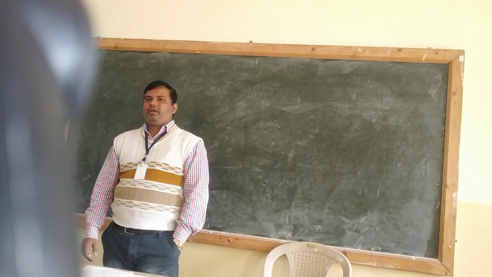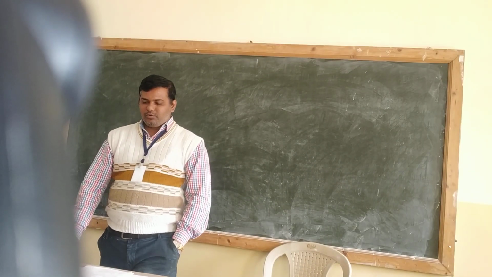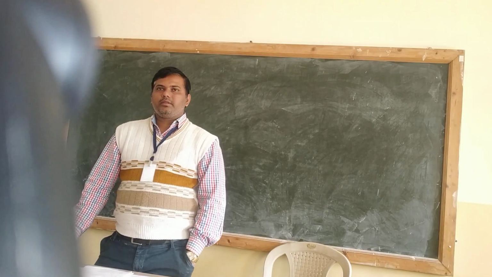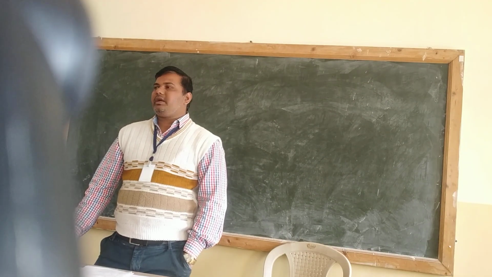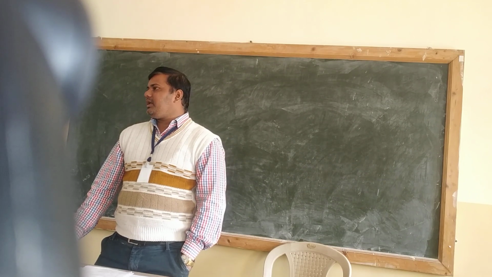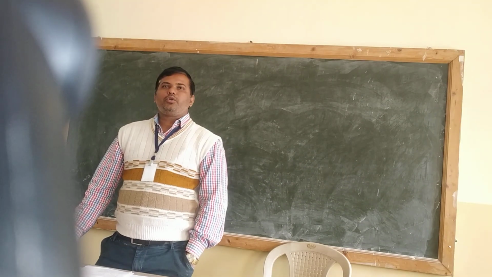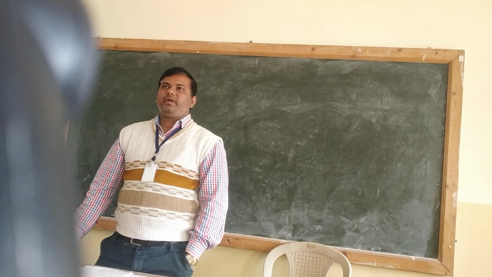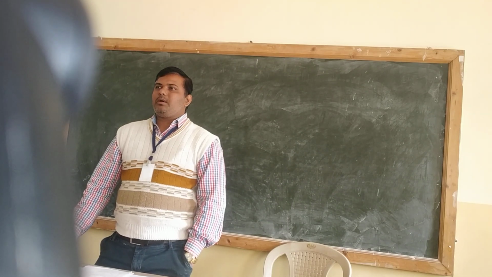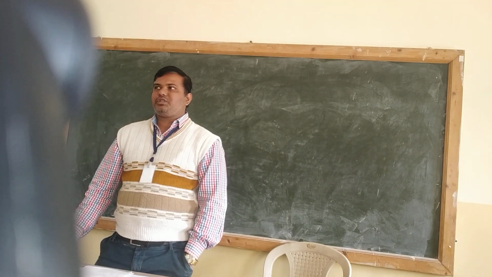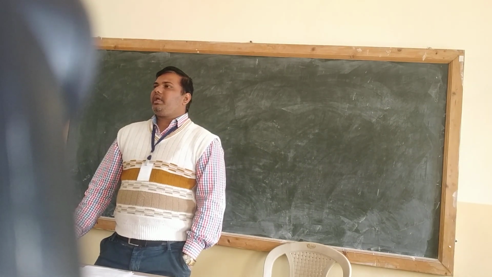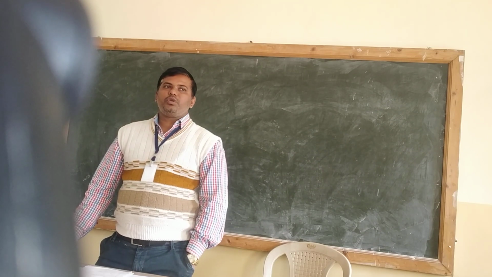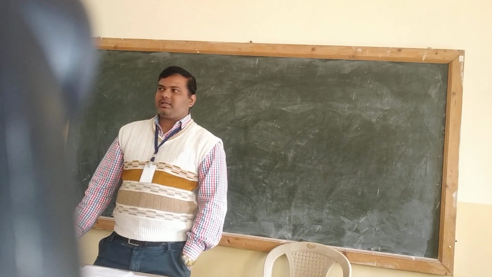Okay, so we have a lot of space, so try to utilize that space as much as you can. In the last period we had a basic introduction regarding the aliphatic and the aromatic compounds. I told you what aliphatic compounds are: those compounds which contain the straight chain and the branch chain. And aromatic compounds are those compounds which follow the Huckel's rule of aromaticity.